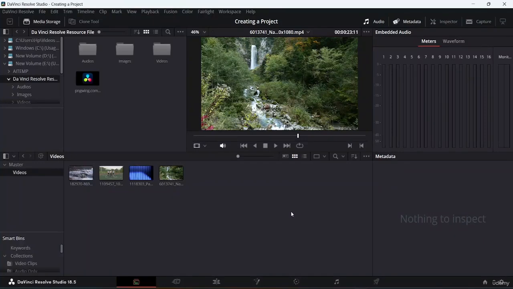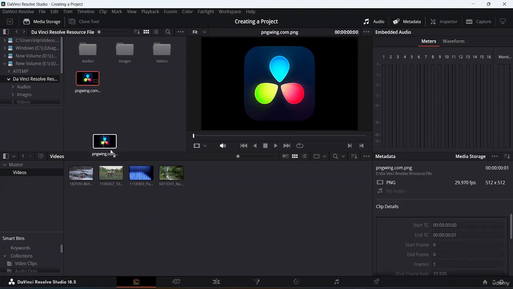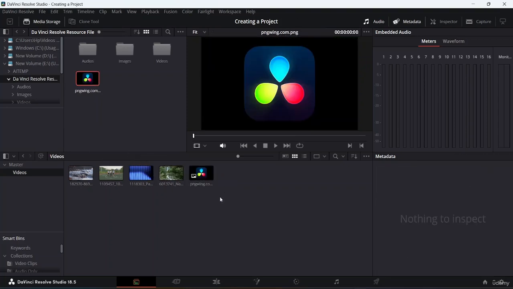So over here on my screen, as you can see, I'm here in the workspace, on the media page. In the last class, I showed you the different ways you can import your media. The simple way is just drag and drop. If you just drag and drop your media, it will be imported. If you want to drag and drop a file itself, you can come here, and let's say I want to have this particular file. I can just drag and drop it directly over here.